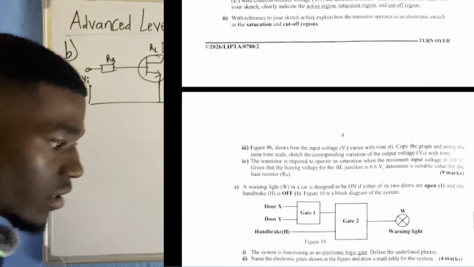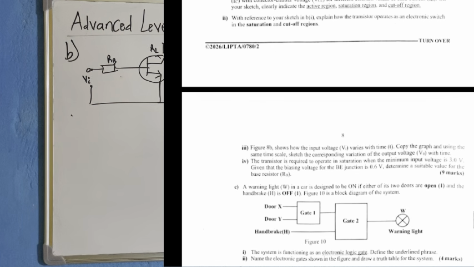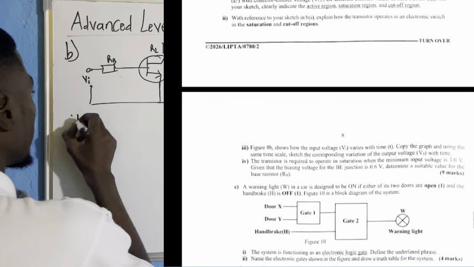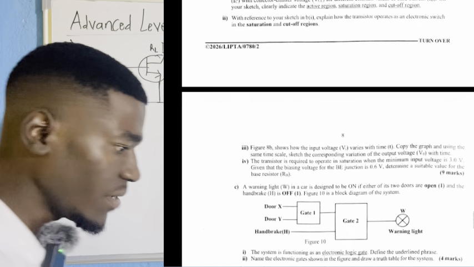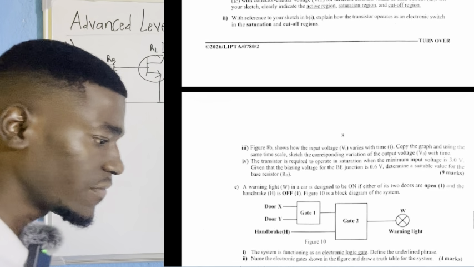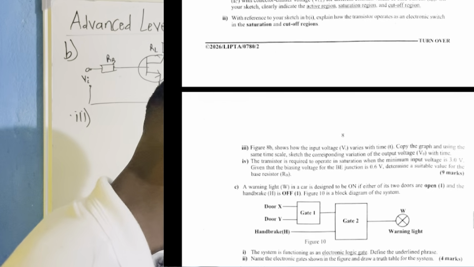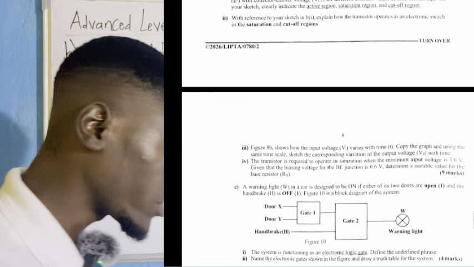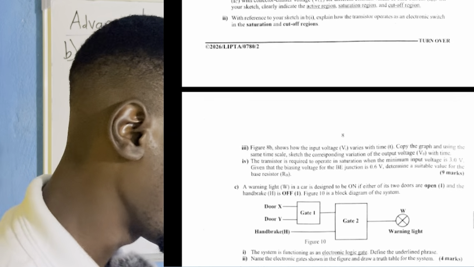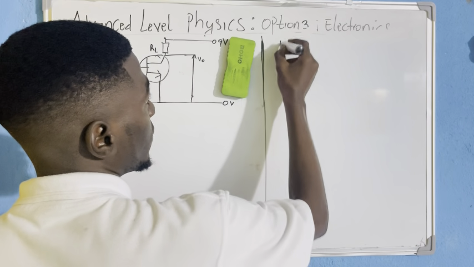Now, figure 8b shows how the input voltage Vi. Okay, so now let us move to Roman theory. Figure 8b shows how the input voltage Vi varies with time t. Copy the graph and, using the same time scale, sketch the corresponding variation of the output voltage VO with time. Okay. Let me first of all illustrate the graph here.